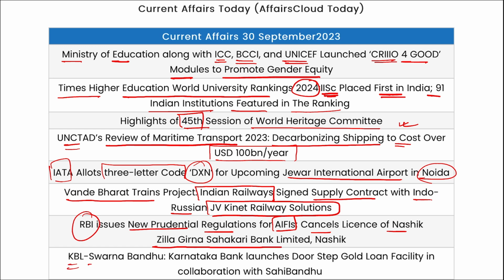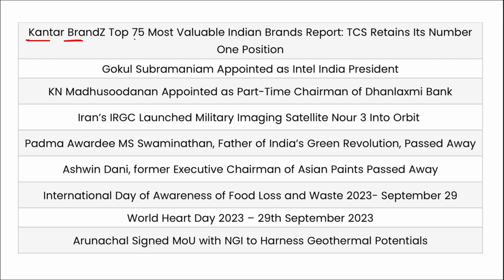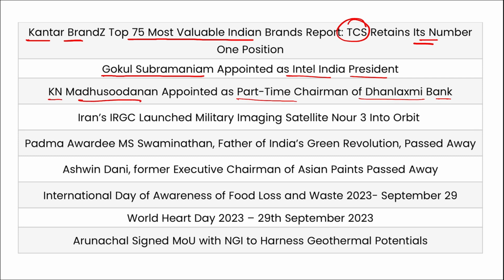Then Karnataka Bank has launched a doorstep gold loan delivery, KBL Swarna Bandhu, to provide an online gold loan facility, a doorstep gold loan facility, and to make it digital. Next, Kantar BrandZ's Most Valuable Indian Brands report was released, and TCS has secured the top position. Gokul Subramaniam was appointed as the Intel India president. KN Madhusudanan was appointed as the part-time chairman of Dhanlaxmi Bank.